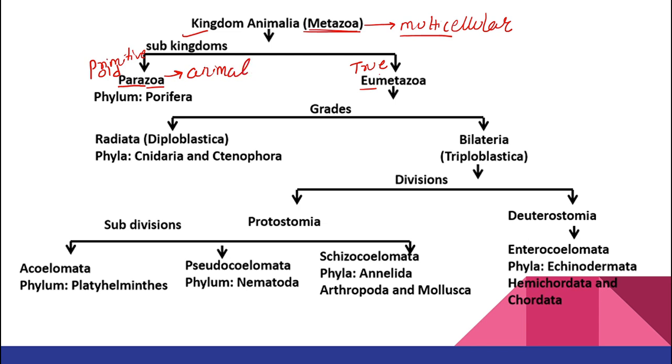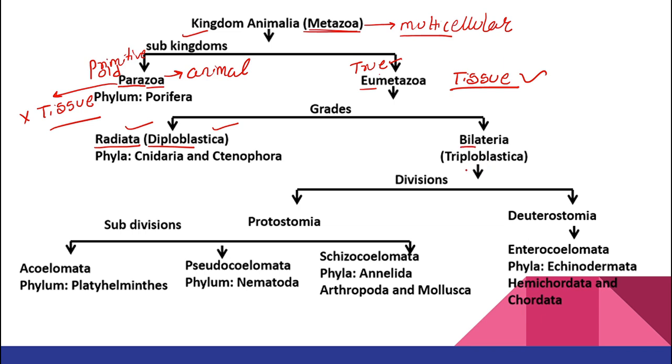So by this you must be knowing what parazoa is. Parazoa are the primitive animals. When I say primitive animals, that means you won't see tissue formation in parazoa. But what about eumetazoa? They are true metazoa. That means you will be able to see formation of tissue in eumetazoa. Okay, they are truly multicellular. Eumetazoa is further divided into two. That means two branches are present over here. That is radiata, which is also called diploblastica. The organisms which possess radiata symmetry will also possess diploblastica, right?